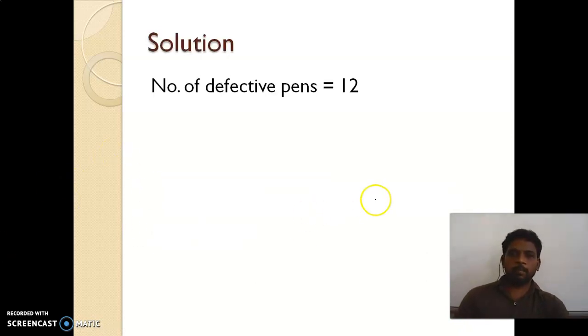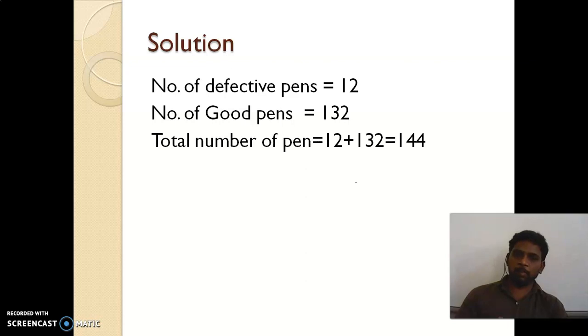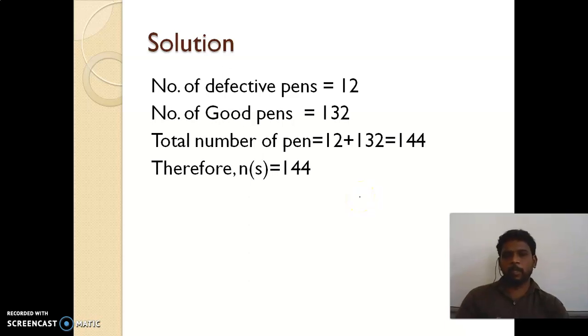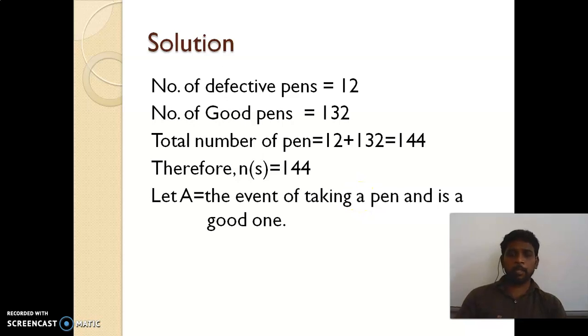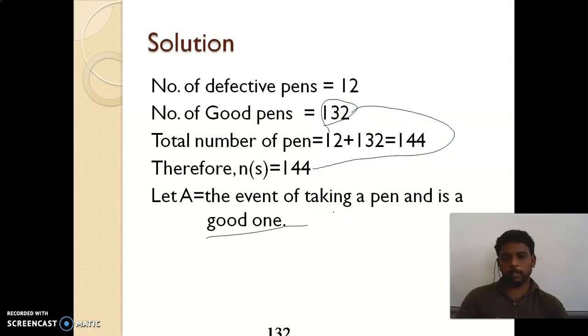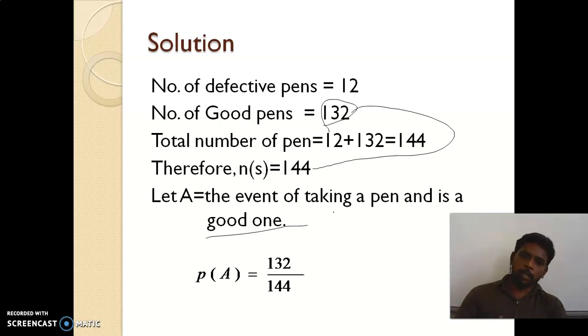The total number of defective pens is 12 and good ones is 132. So the total number of pens is 144. That is the sample space, 144. Here we are going to define our event, A equal to the event of getting a good one, because that is the question. How many good pens are available here? 132 good pens are available, out of 144. So P of A equal to 132 by 144. Suppose the question is what is the probability that the pen will be a defective pen.